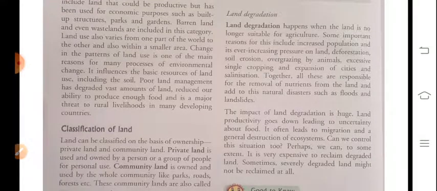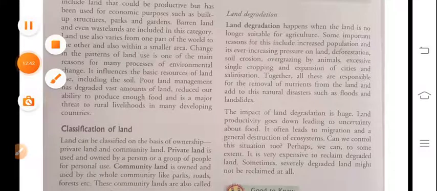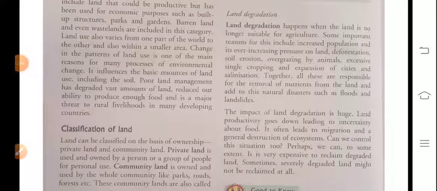Okay, land degradation is a very huge matter here, students, as land productivity goes down, leading to uncertainty about food. Land degradation also leads to migration and to the destruction of the ecosystem.